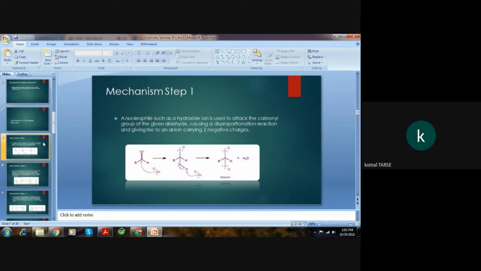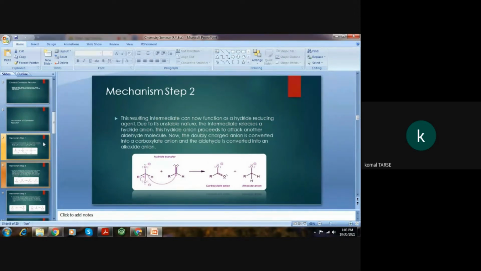This is the hydroxy alkoxide ion in the middle, and further another nucleophile attacks on it to form a dianion, a doubly charged anion. This is step first, which is attack of nucleophile. Here it is a fast step.